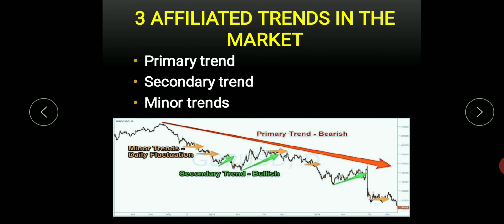That is ripples. So like the tide, wave, ripples, according to this theory, you can see some primary trend for a long period, and a secondary trend for an average of 3 months, and minor trend for a period of some days or some 2 weeks. So these are the 3 affiliated trends. So according to Dow, in the security market you can see some trends like this.